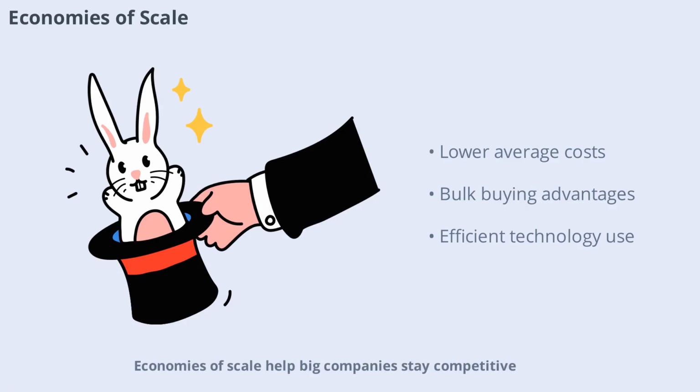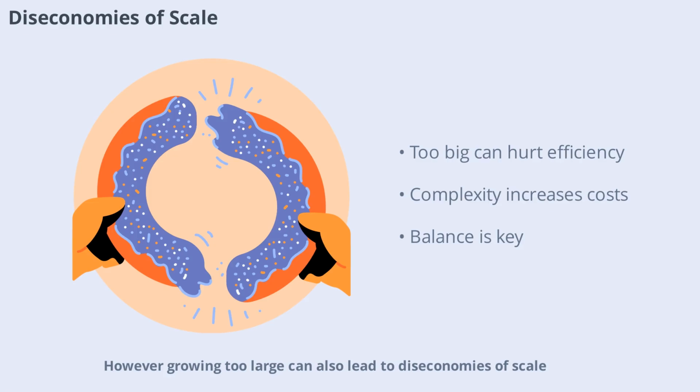Economies of scale help big companies stay competitive. However, growing too large can also lead to diseconomies of scale. When firms become too big, they may face higher costs due to complexity, communication problems, or inefficiency. It's important for businesses to find the right balance between growing and staying efficient.